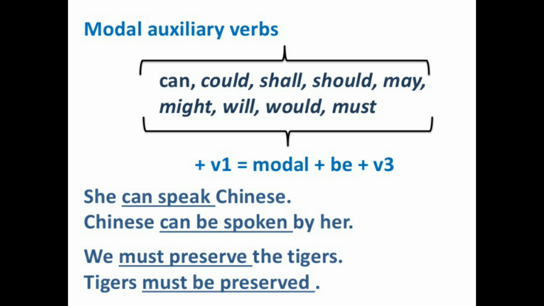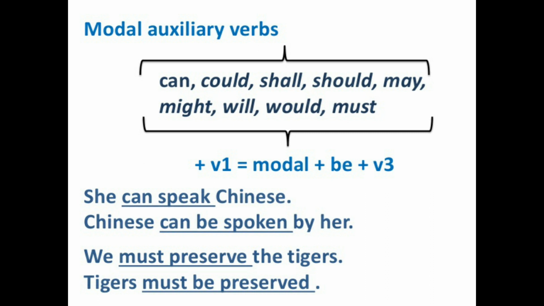we move towards the modal auxiliary verbs. Modal auxiliary verbs are can, could, shall, should, may, might, will, would, must. These are the modal auxiliary verbs. So if the verb in the active voice has a modal in it, the verb changes into passive voice as the modal plus be plus the past participle form of the verb.